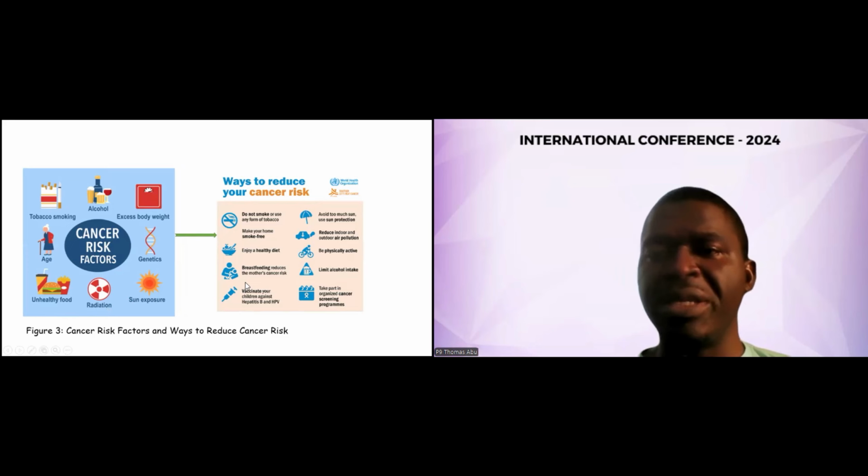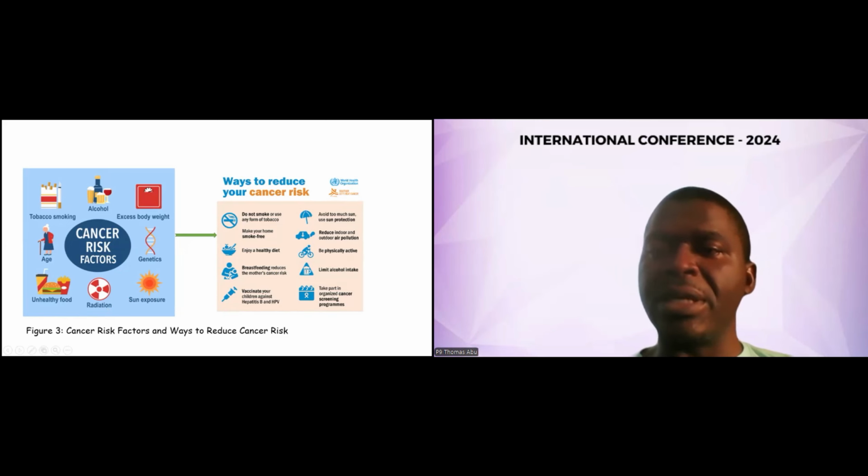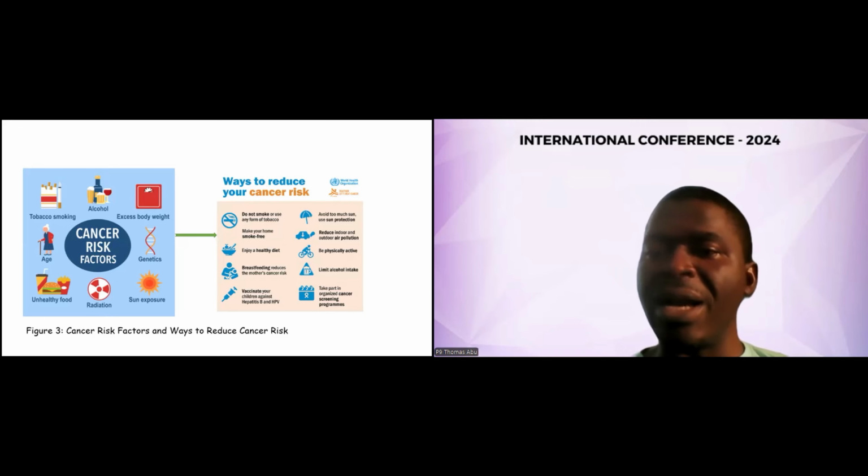The ways to reduce the risk are not smoking or using any form of tobacco, and avoiding too much sun, which causes skin cancer. Also, make your home smoke-free and reduce indoor and outdoor air pollution, because some of these pollutants are carcinogens, that is, they are capable of causing cancer in the body.